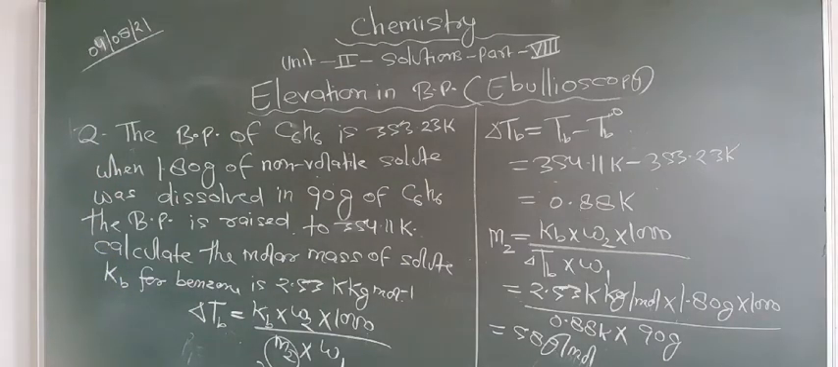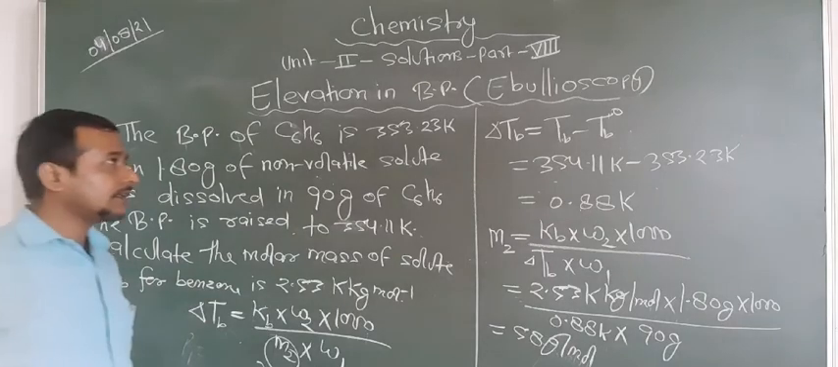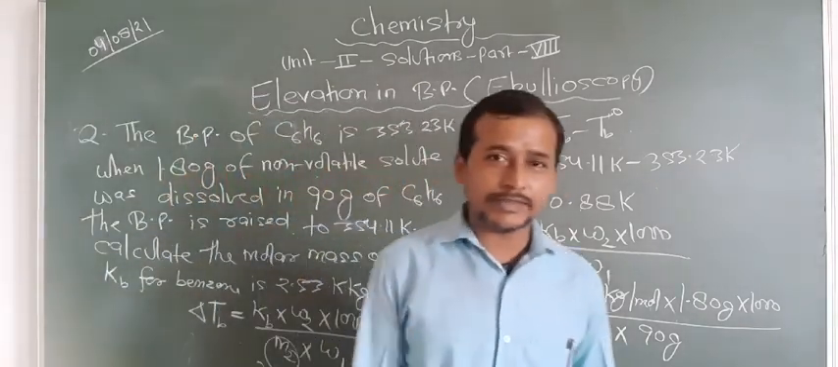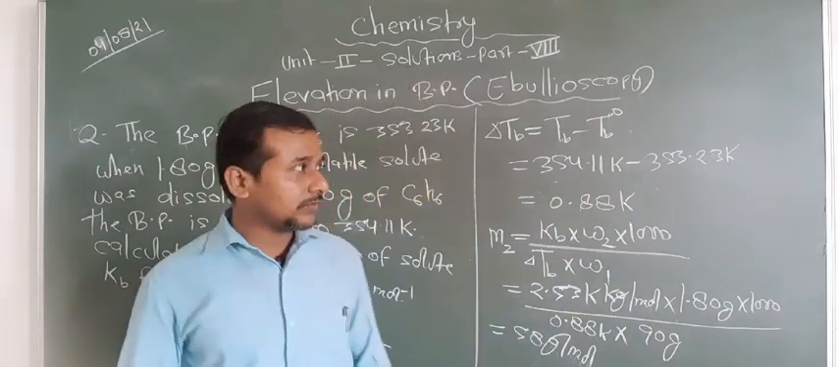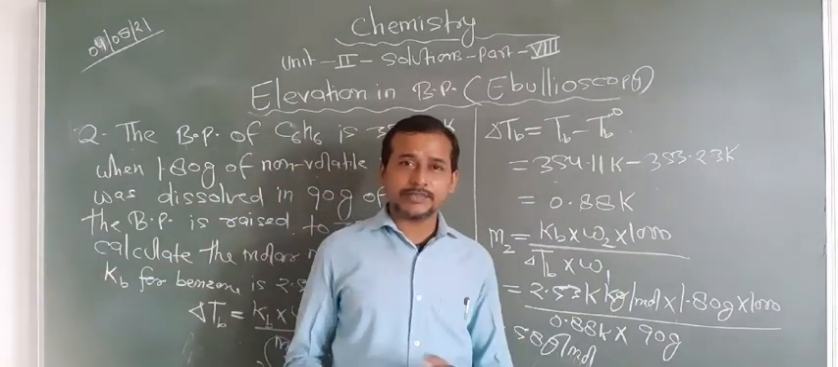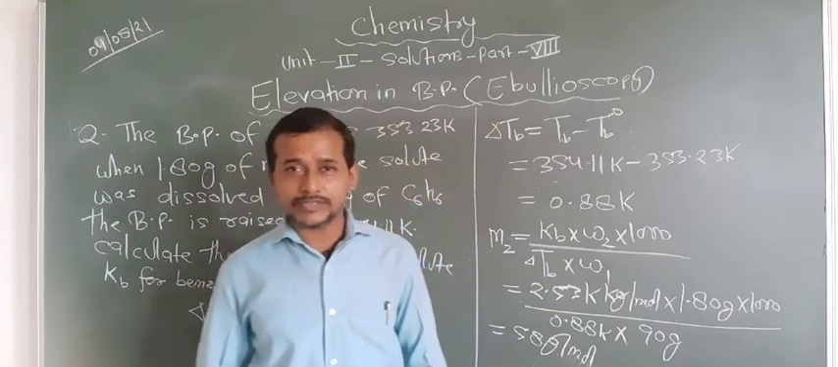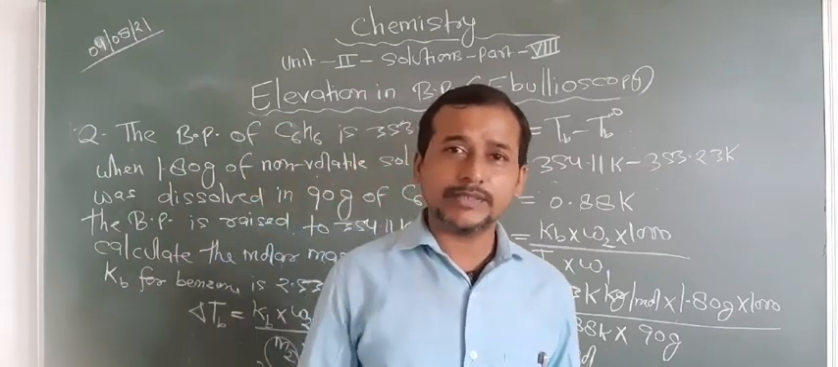So by this way we can know about the elevation of boiling point, which is a type of colligative property. Okay dear students, try the number of questions given in the sheet and also in the NCERT book. More practice, more benefit to you.